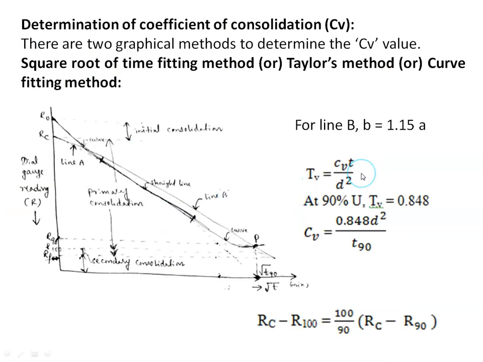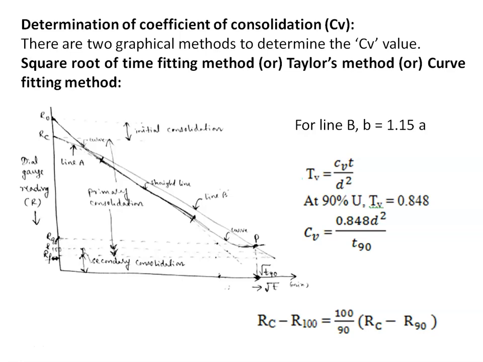Corresponding to 90% degree of consolidation, the time factor is 0.848. Now we can write coefficient of consolidation equals 0.848 into d square divided by T90. So knowing the value of T90 from the plot, we can calculate the coefficient of consolidation.